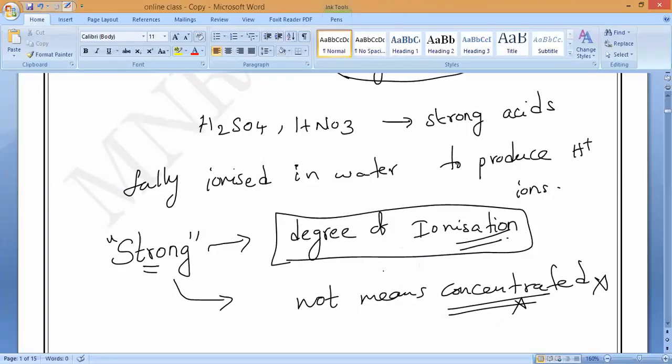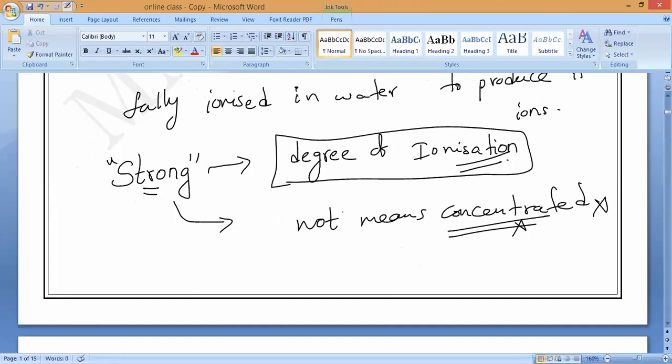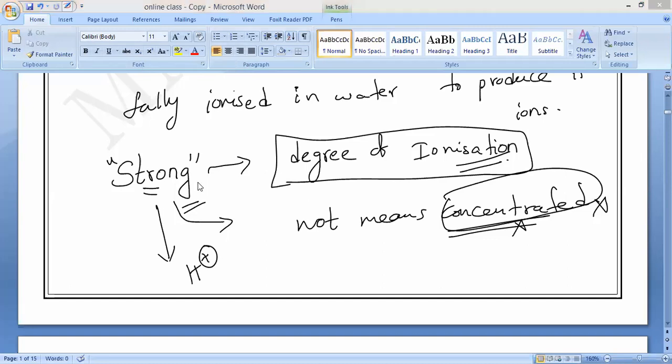The strong will represent only the formation of H plus ions, not how concentrated it is. Please, all of you remember this, very, very important. This is where the MCQ question will come. We people will think that concentrated acids and strong acids are both the same. Is it correct? What do you think?